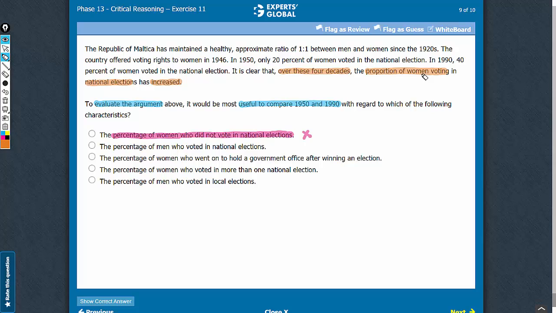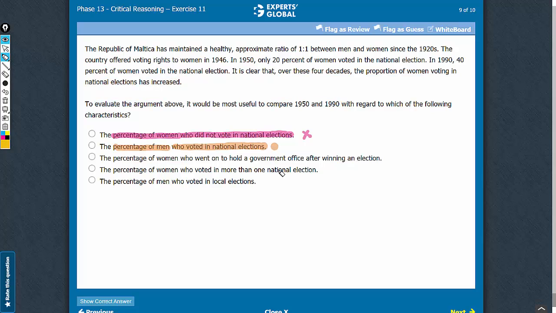For this conclusion to hold, we need to know the proportion of men as well, which is what is mentioned in answer choice B. In other words, comparing the percentage of men who voted in national elections in 1950 and in 1990, based on this comparison, we can evaluate the argument regarding whether over the last 4 decades there has been an increase in the proportion of women voting in national elections. So this answer choice needs to be evaluated for the conclusion to hold. A good answer choice, let's keep this on hold.